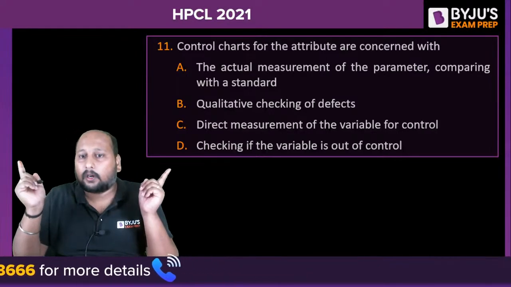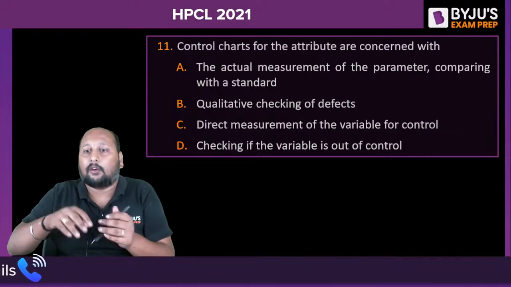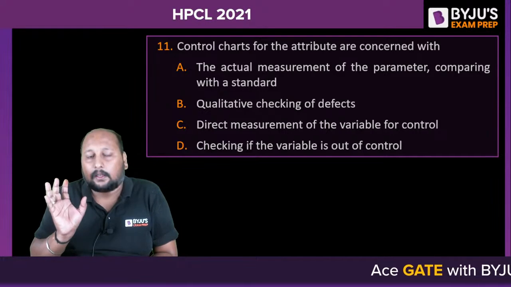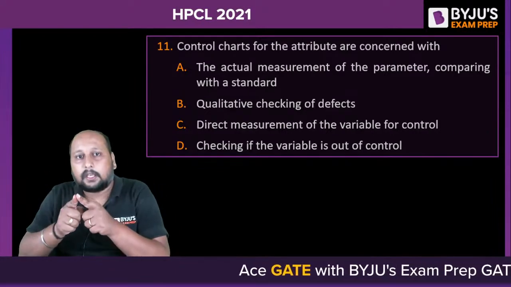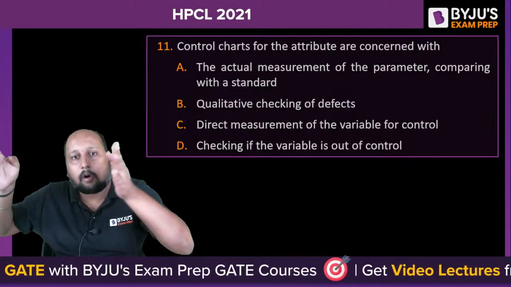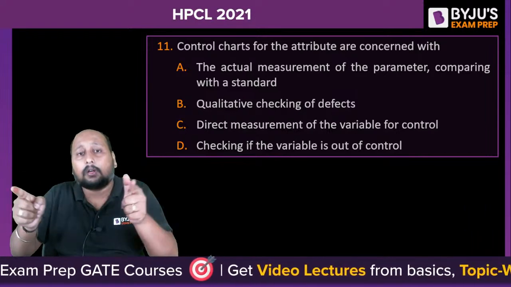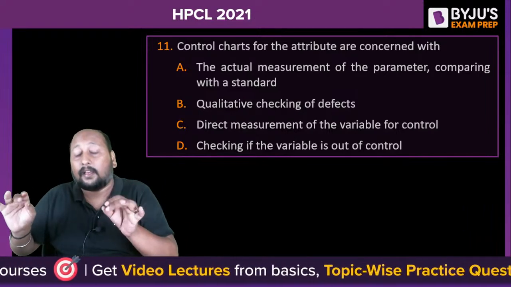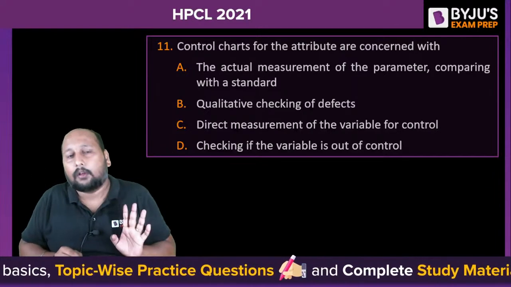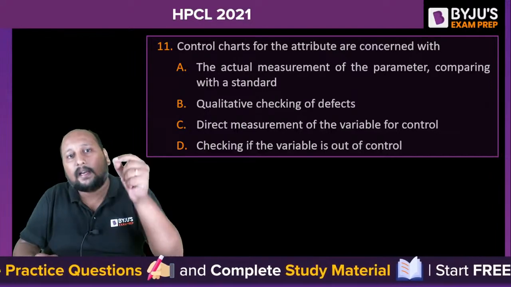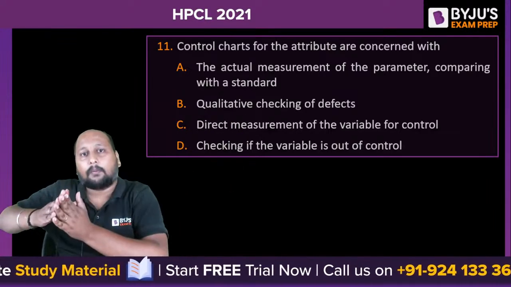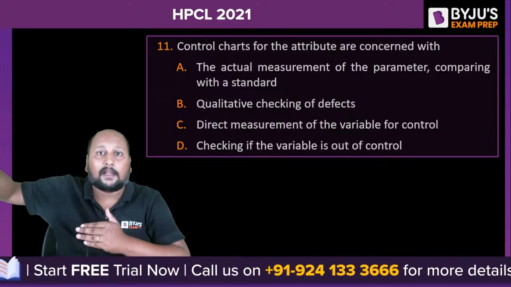So it is only talking about, let's say if you talk about the GATE exam, in the GATE exam we are having NAT problems, right? So NAT always has a range. Let us suppose the answer is 20. They will say that between 19.8 and 20.2, all the values are correct. So this is what we call the variable control chart. But if I talk about an attribute chart, we have 28 marks as a cutoff. So less than 28, even if you are scoring 27.9, or a negative mark, both are fail. And if I talk about 33 marks or 99 marks, both are pass.